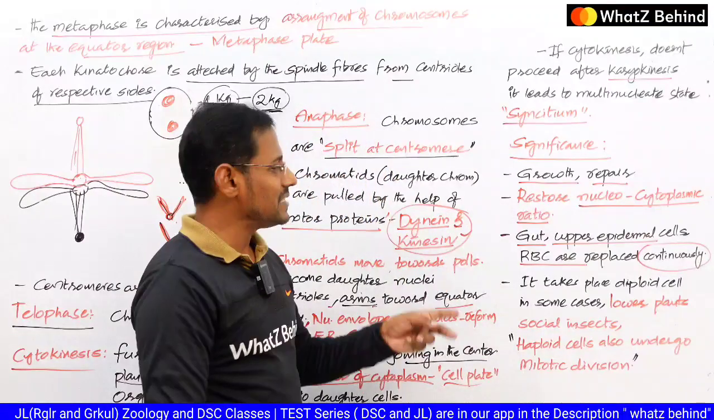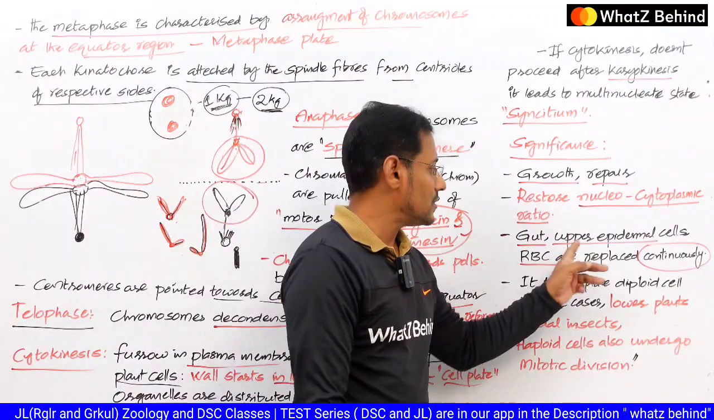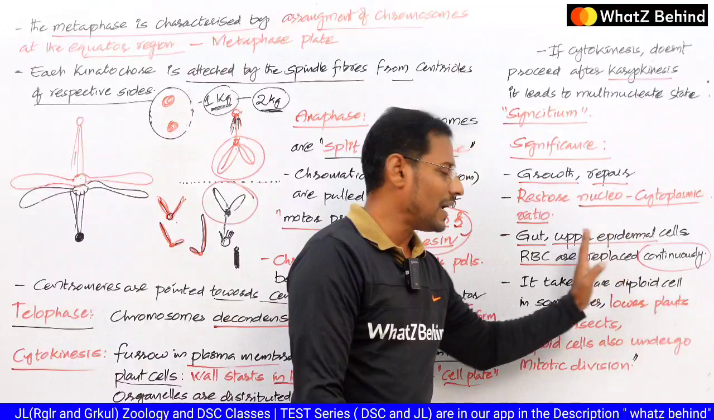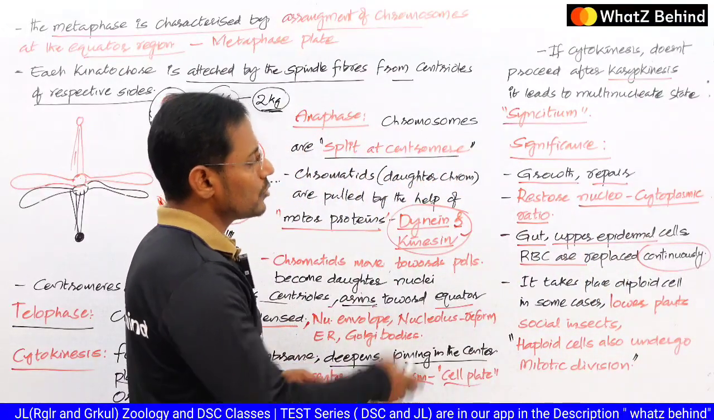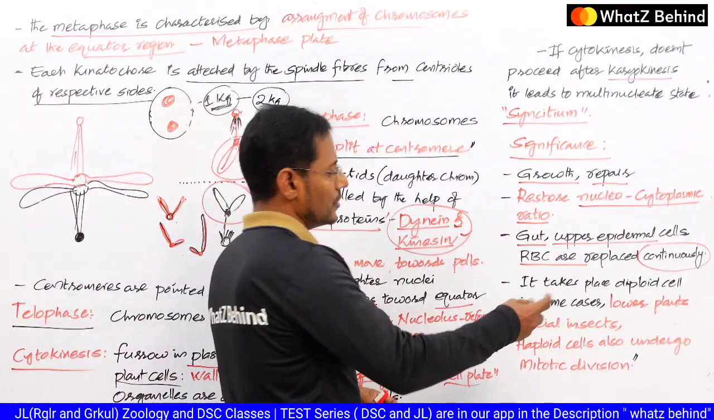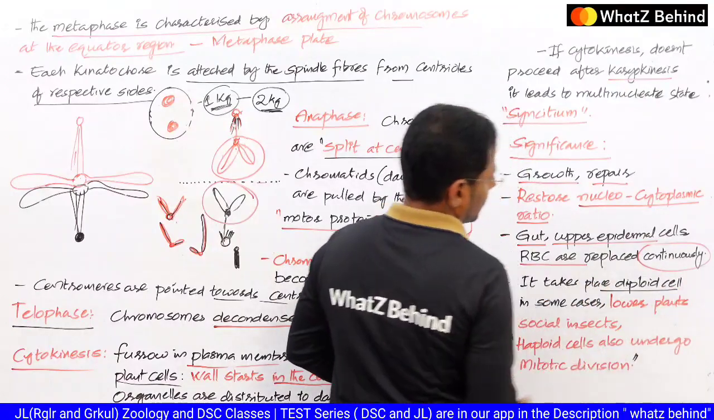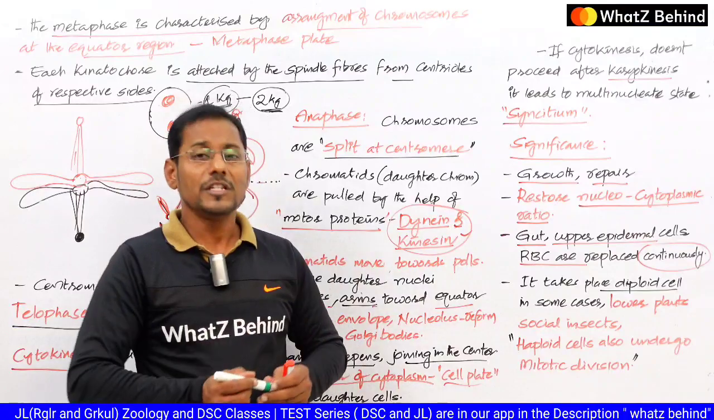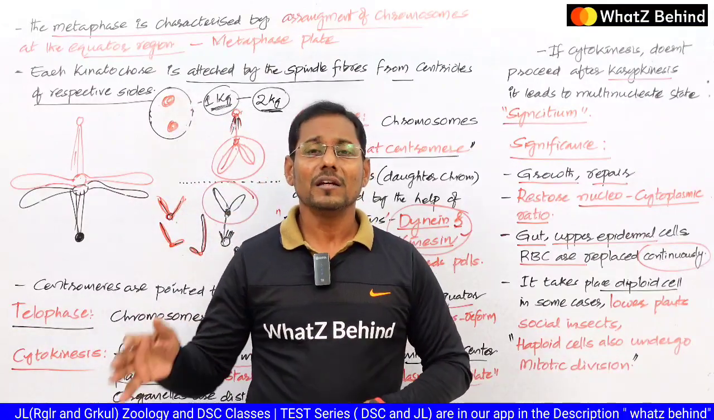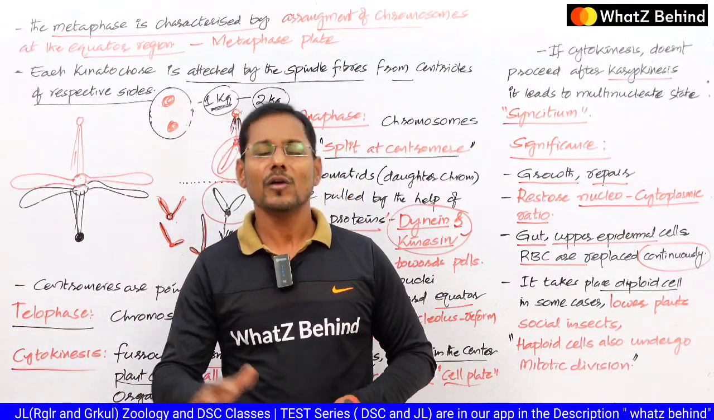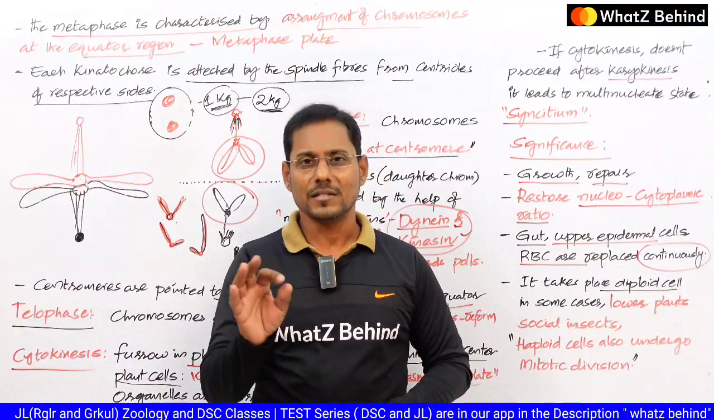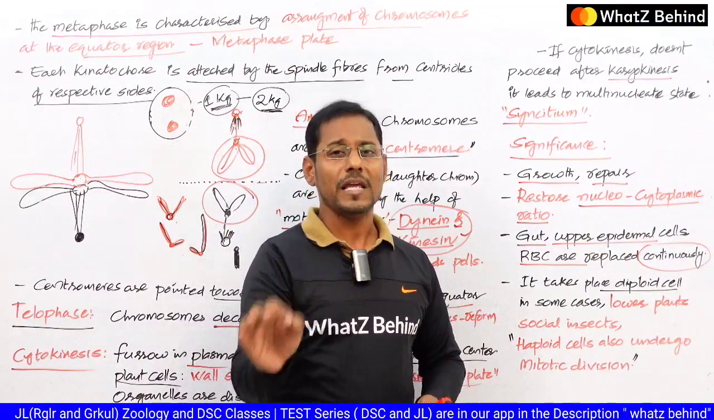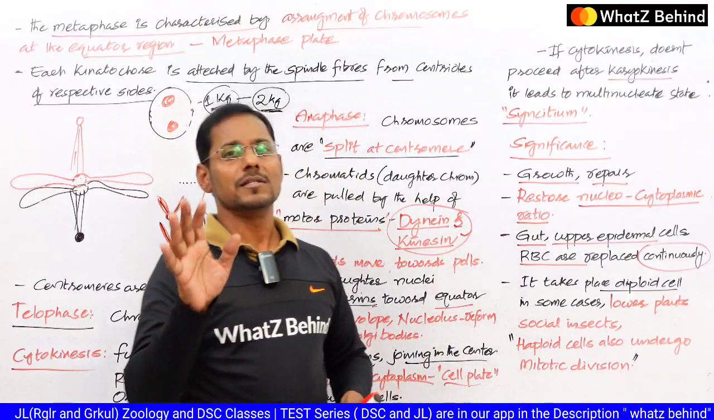You just remember these three kinds of cells. One is the gut cells, and the epidermal cells, upper epidermal cells, and the RBC are replaced by mitotic division continuously. It takes place in diploid cells only. So not only in the diploid cells. Actually we think that mitotic division takes place in the diploid cell, right? In some cases mitosis also takes place in the haploid cells too.